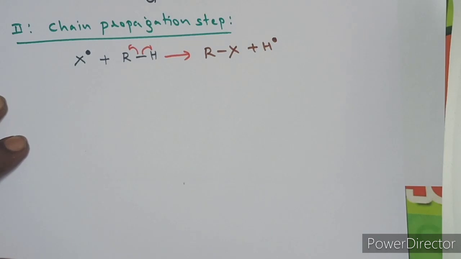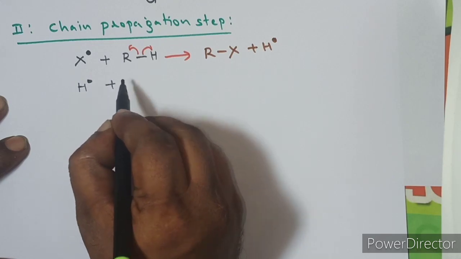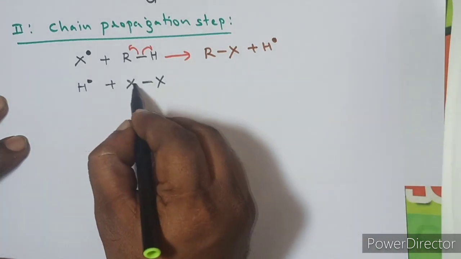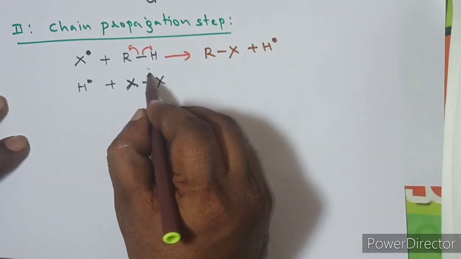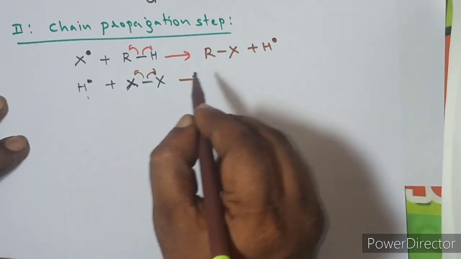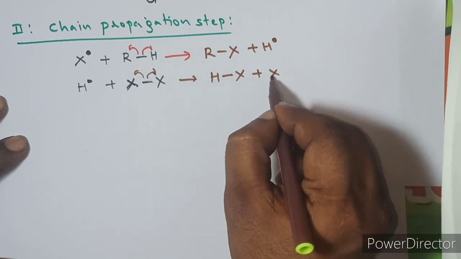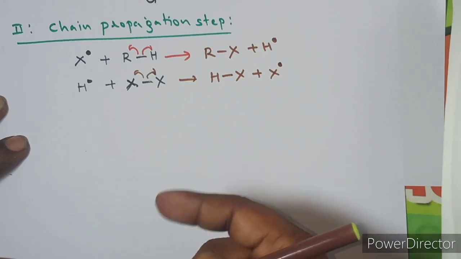Okay, again, what happens here? This hydrogen radical reacts with another stable compound like a halogen. In the presence of the radical, this bond undergoes homolytic cleavage. So this hydrogen radical will react with another halogen radical and form a hydrogen halide and one more new radical like this. Likewise, radicals will be developed.